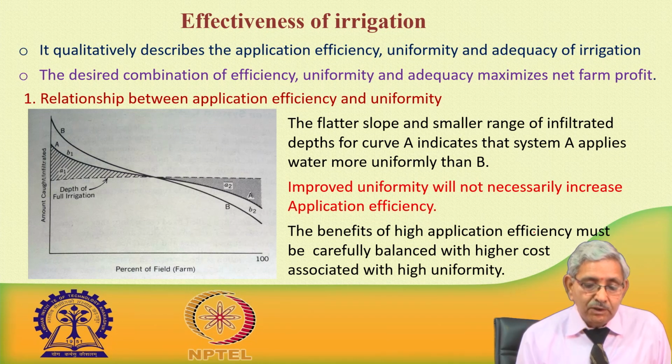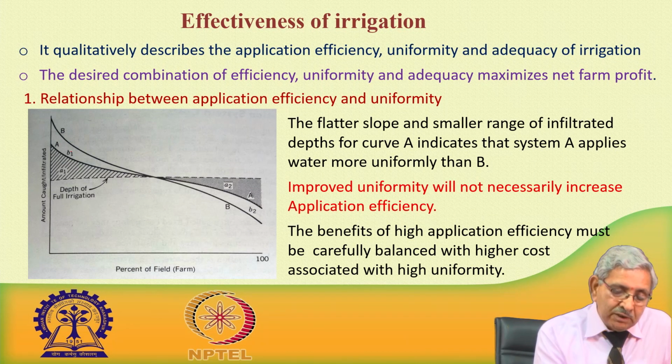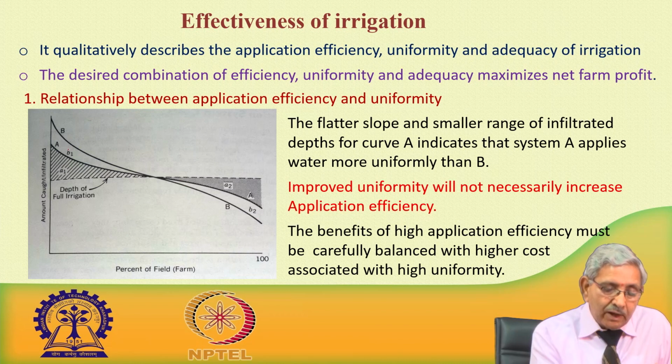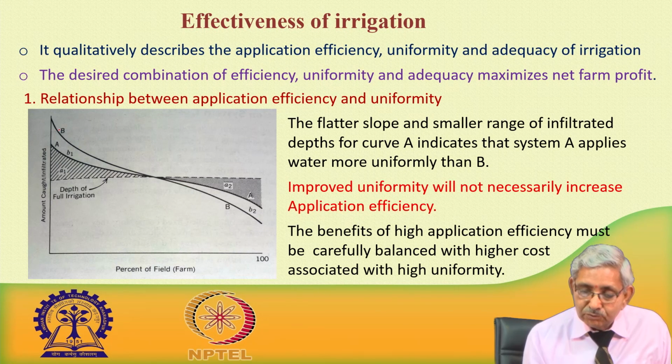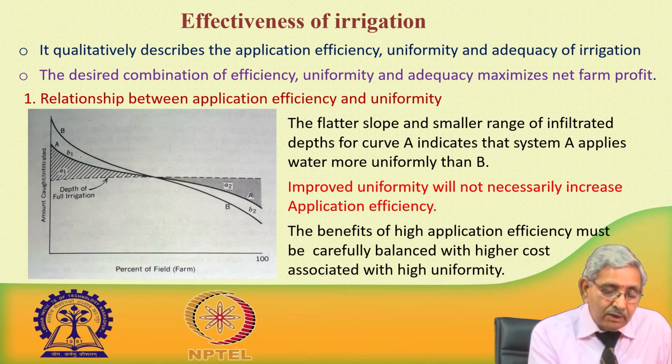For the net farm profit, if we come to the relationship between application efficiency and uniformity, considering the adequacy is constant, here we see there are two irrigation systems, A and B. In case of A, the curve is flatter as compared to curve B. The flatter slope and smaller range of infiltration depth for curve A indicate system A applies more water uniformly than curve B, because curve B is steeper.